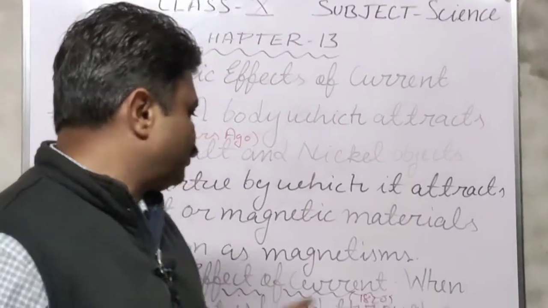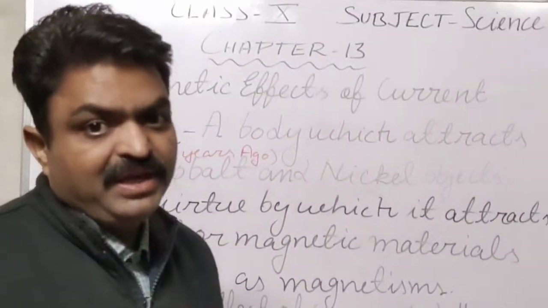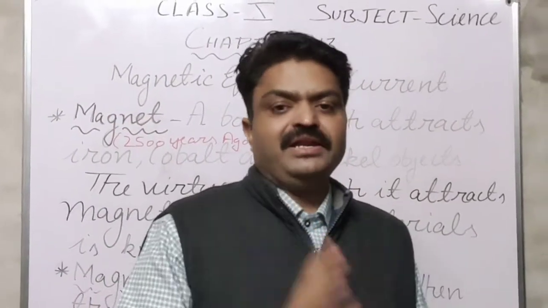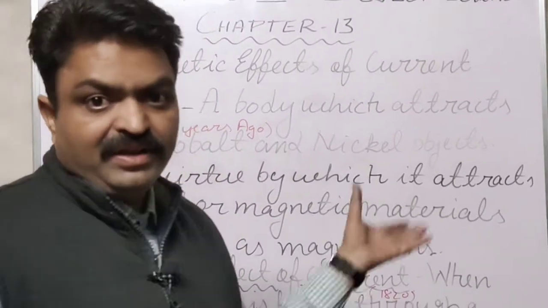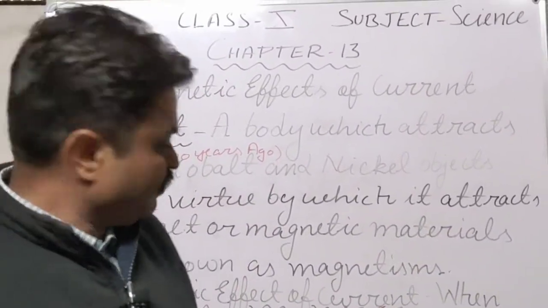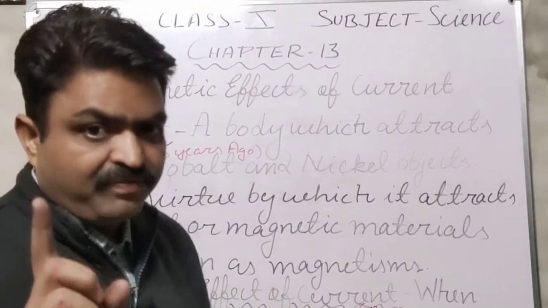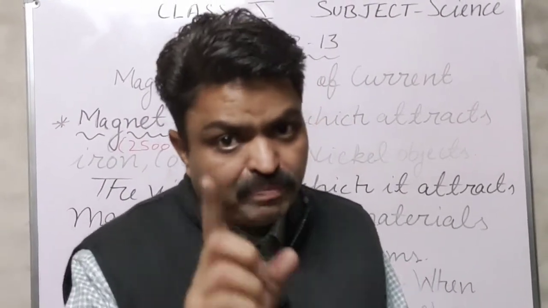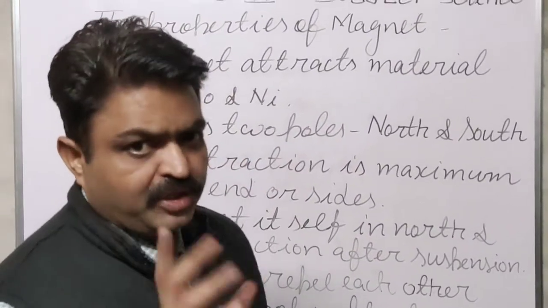Now what is it, students? When current is passed through a conductor, it behaves like a magnet, and this effect is known as the magnetic effect of electric current. We will read about this topic in detail, but before it we will study the magnetic field and magnetic field lines. First, we will discuss the properties of a magnet.